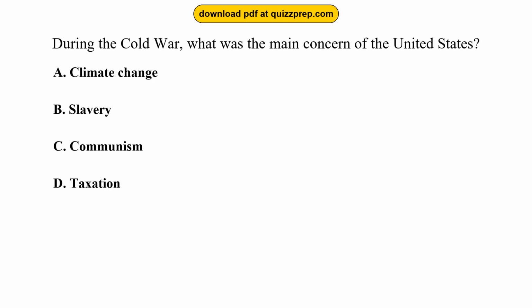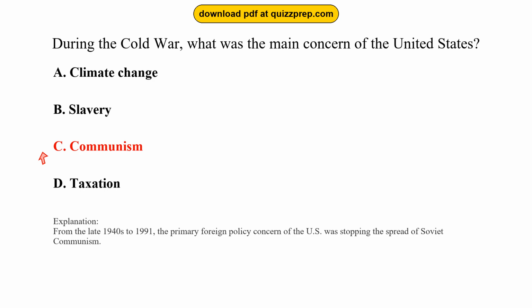Question 1. During the Cold War, what was the main concern of the United States? Option A, climate change. Option B, slavery. Option C, communism. Option D, taxation. The correct answer is option C, communism. From the late 1940s to 1991, the primary foreign policy concern of the U.S. was stopping the spread of Soviet communism.